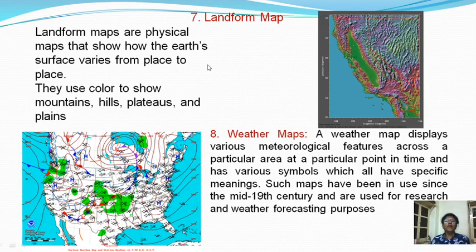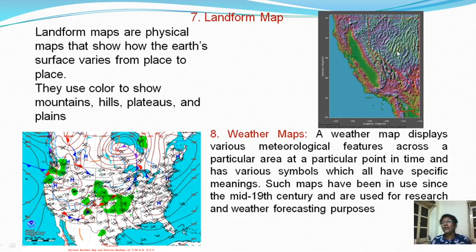Next type is landform maps. Landform maps are physical maps that show how the earth's surface varies from place to place. They use color to show mountains, hills, plateaus and plains, and this map is the example of that. Now in landforms the color shades are very important, because with the help of those colors we get to know whether this area is under the plain region or the mountain region or hill region.